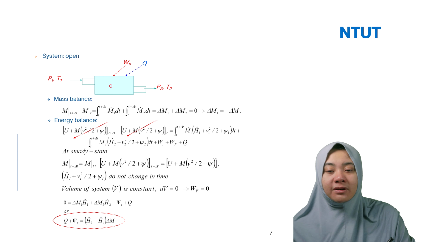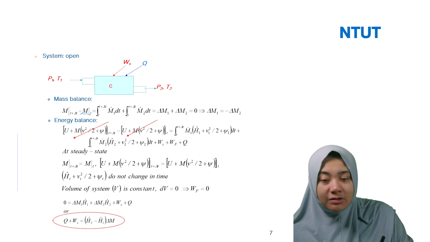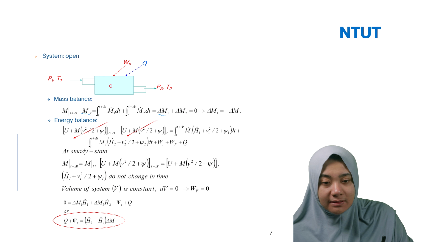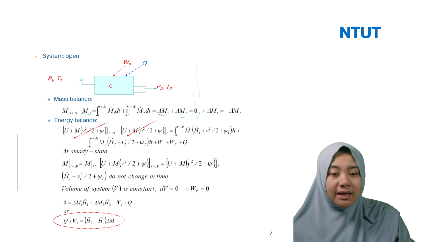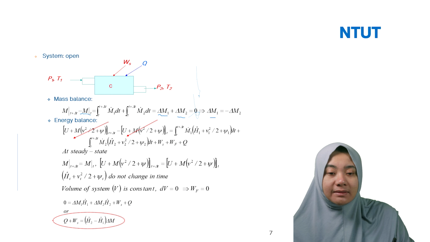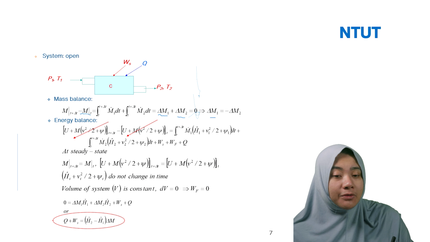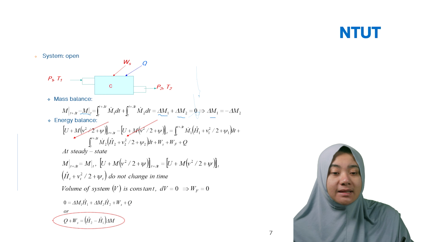For example, here you have the mass balance for the open system: m(t plus delta t) minus m(t) is equal to the integral from t to t plus delta t of m1 dt plus the integral from t to t plus delta t of m2 dt. It equals delta m1 plus delta m2 equal to 0, so we can rewrite delta m1 equal to minus delta m2, because delta m1 plus delta m2 equals 0.